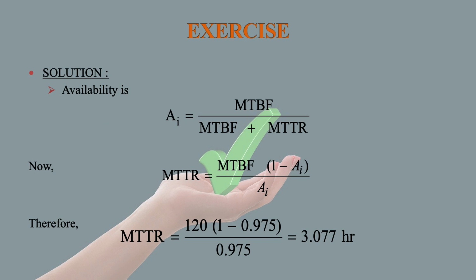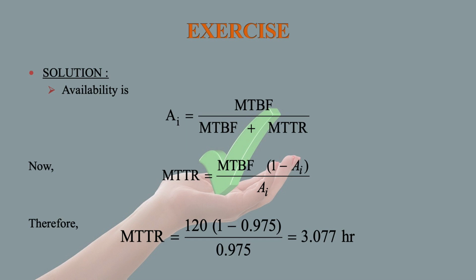Now we know very well that AI is equal to MTBF divided by MTBF plus MTTR. From this expression we can write MTTR is equal to MTBF multiplied by 1 minus AI divided by AI.